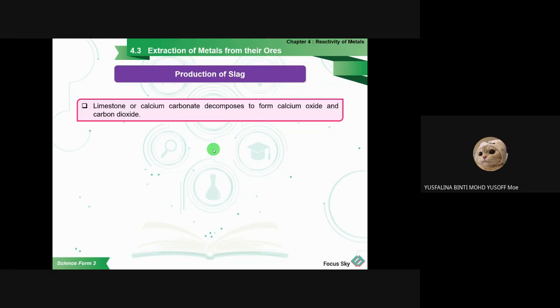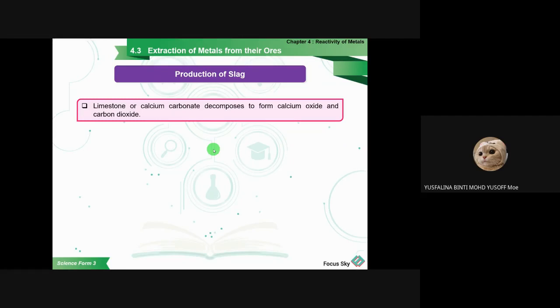Okay, never mind. Let's see if you really understand. I prepared a quiz for you. We will answer together. I will call any of you to answer it. So just now is the production of iron, right? So what is the purpose we put the calcium carbonate inside of it?